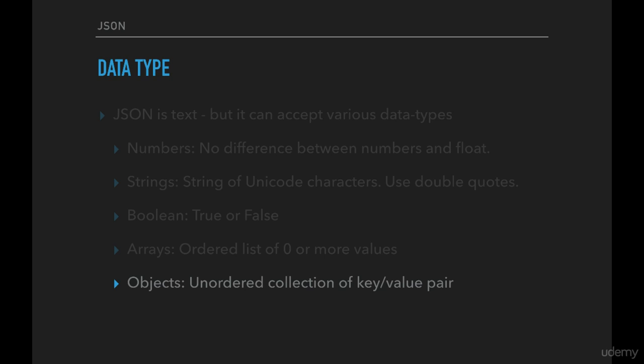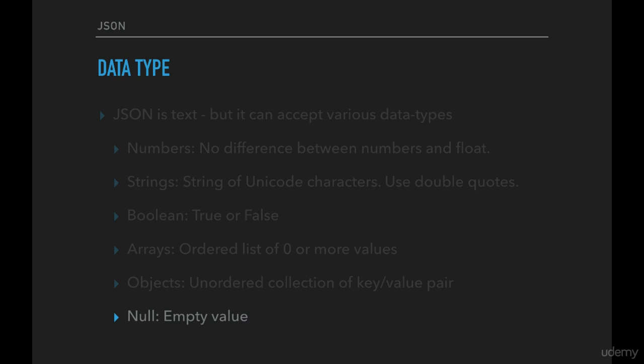It is not as good as arrays, but as you know, just like in JavaScript, there is an unordered collection of key value pairs. Let's say name Abhay, last name Talreja, something like that. So you can have a key value pair of objects that you can store in JSON. However, there are a few other things that you need to know. One, definitely it also supports null, which is empty value.